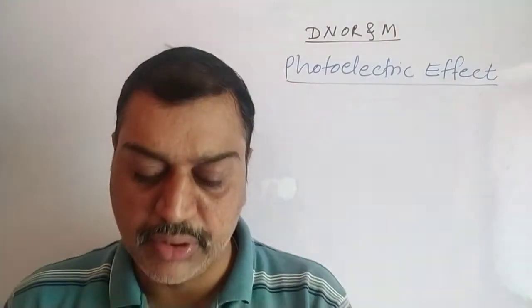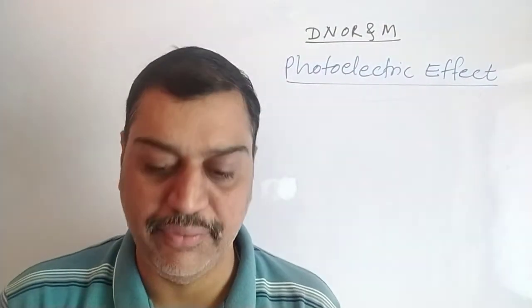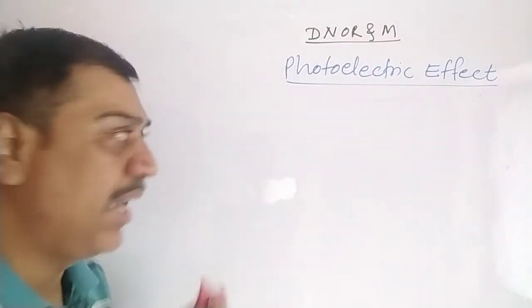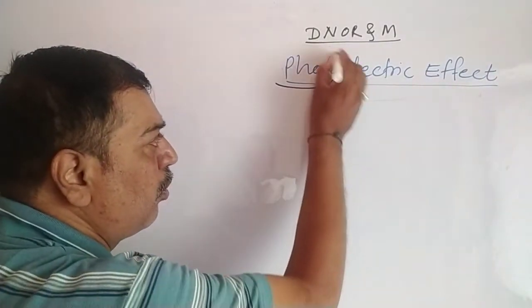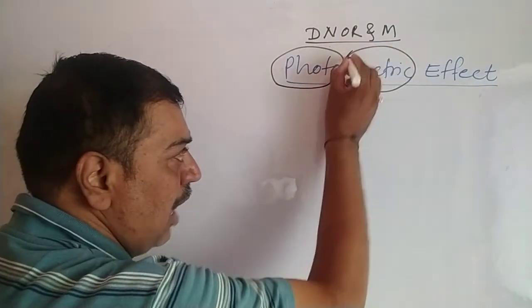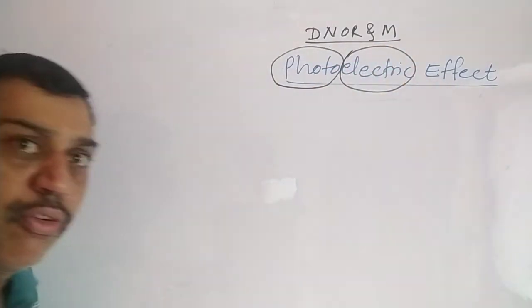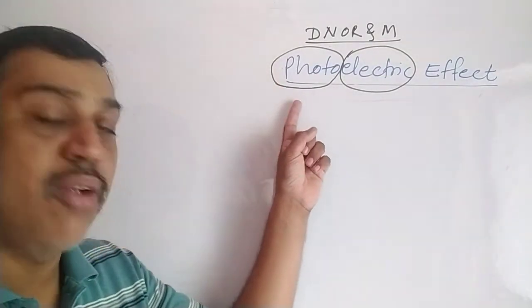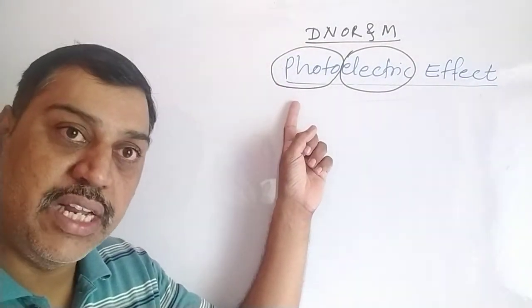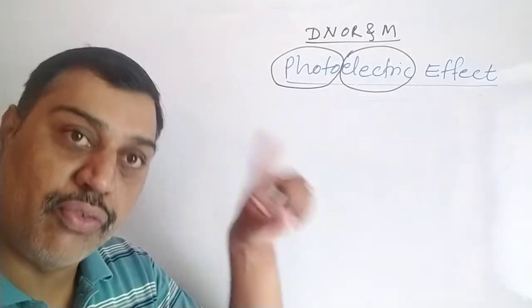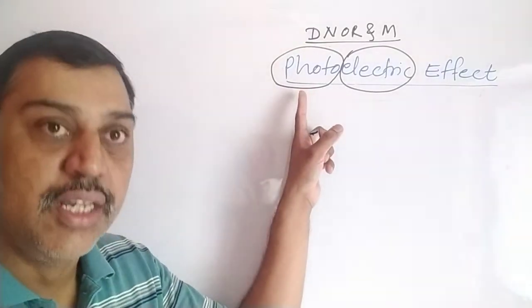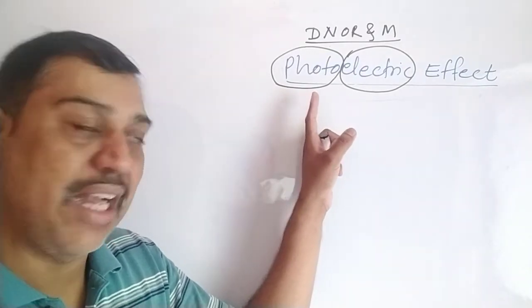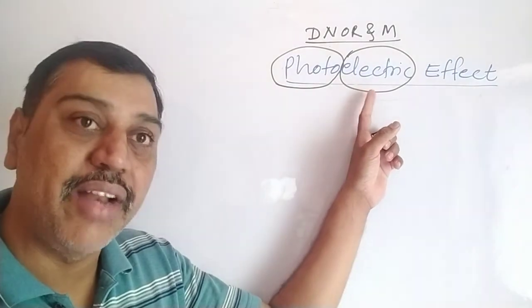Now let's go to the first topic of this chapter, that is the photoelectric effect. As its name suggests, it consists of two words, photo and electric, and their effect together is said to be the photoelectric effect. What exactly does it mean? When a light photon is incident on some material, the word photo is used for the photon of light, and that material emits electrons, and that's why it is said to be electric, for electron.